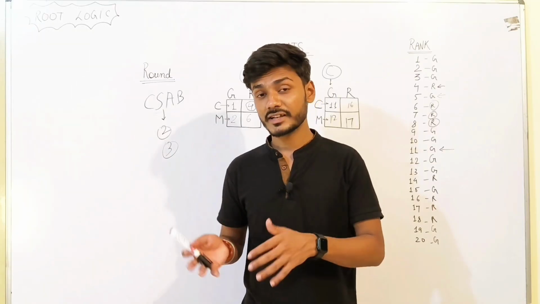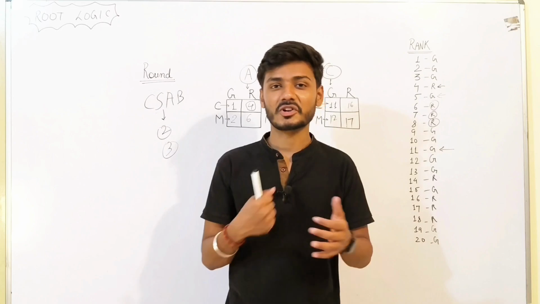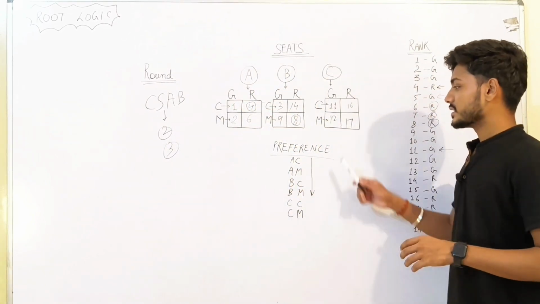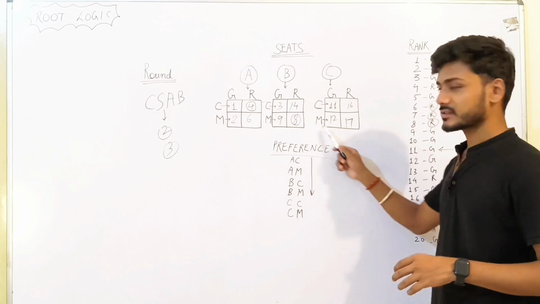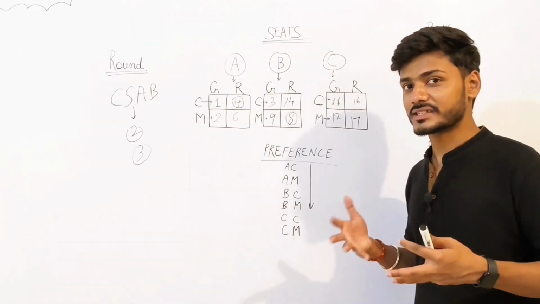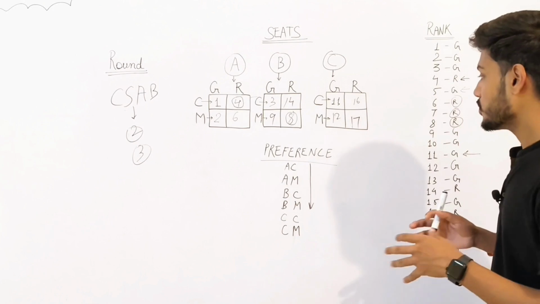Before moving ahead to CSAB counseling, I want to hit a very important point here. See what I told you: the preference order I chose was the same for all the rankers, right? Now in JoSAA counseling, at the very starting round, what do I assume?